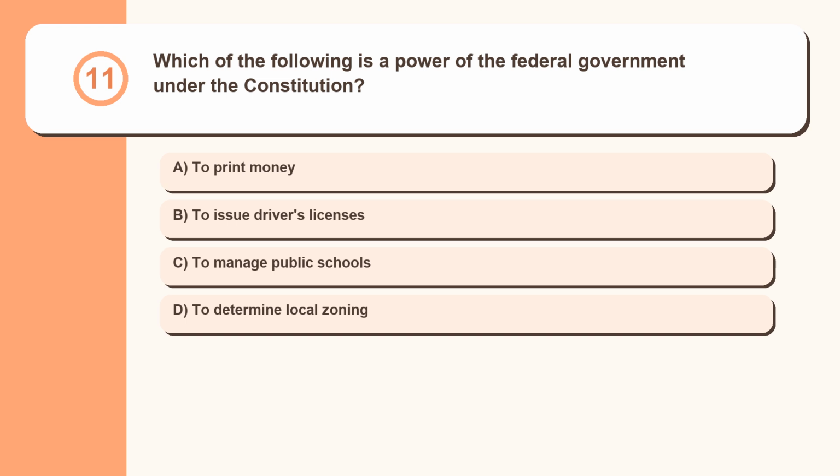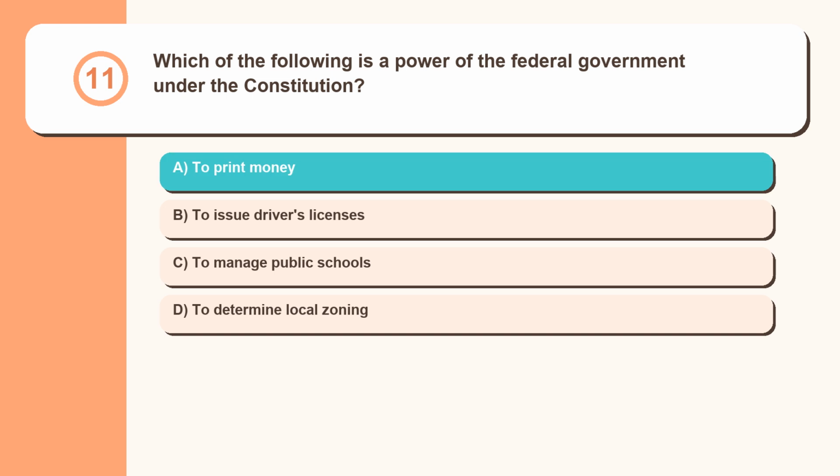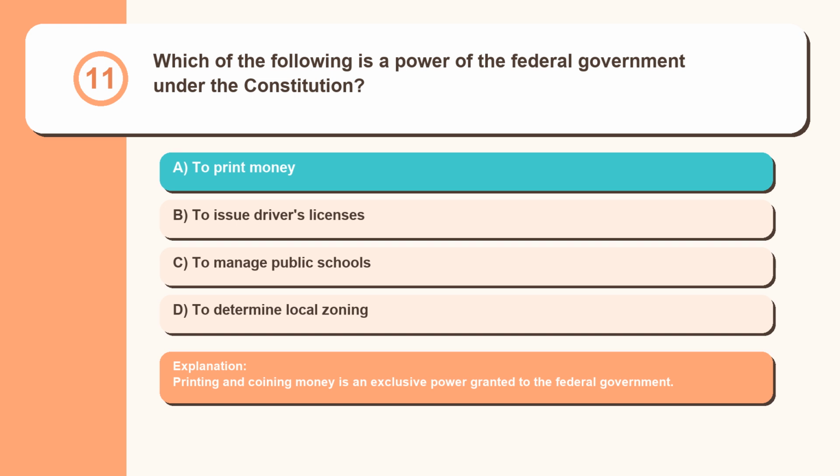Question 11. Which of the following is a power of the federal government under the Constitution? To print money, to issue driver's licenses, to manage public schools, to determine local zoning. Printing and coining money is an exclusive power granted to the federal government.